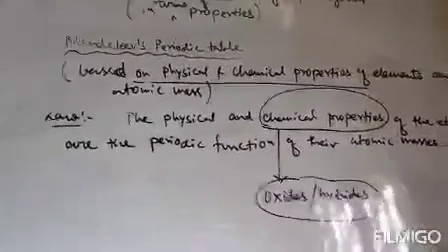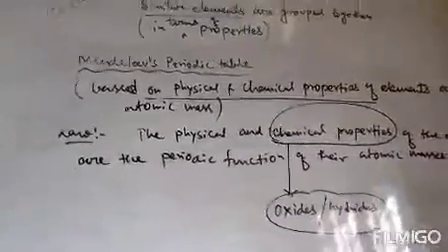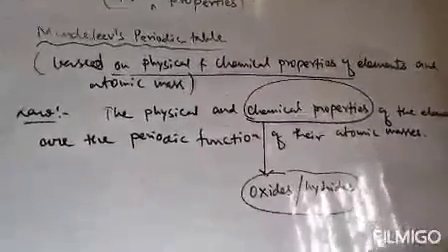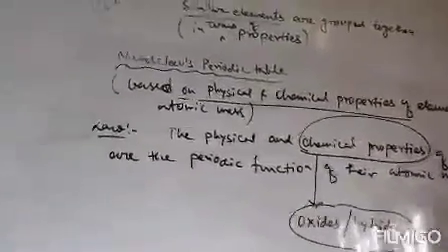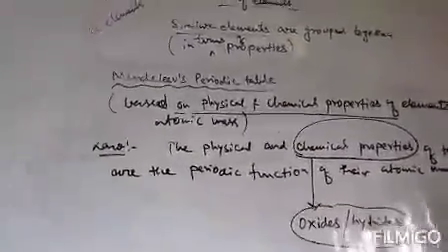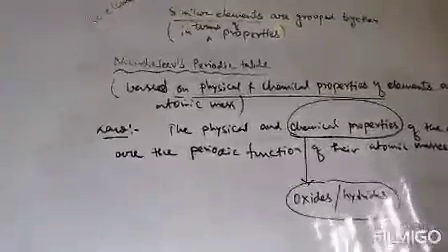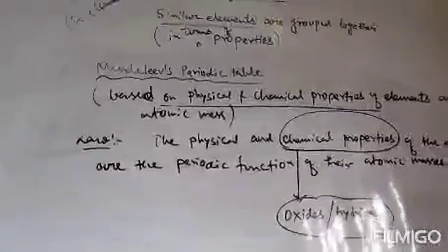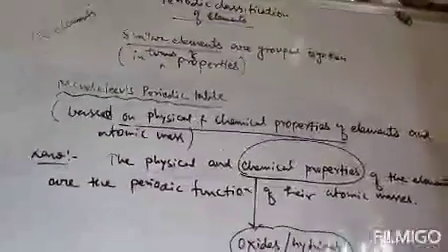Now he also noticed while arranging that the property of every eighth element is the repetition of the first element. That is Newland's law of octaves. Newland's law of octaves states that the property of every eighth element will be the same as that of the first element. While arranging the elements, Mendeleev also noticed that Newland was correct.